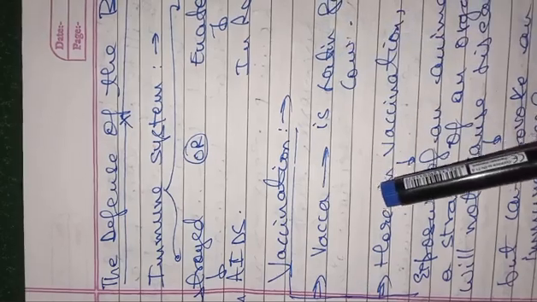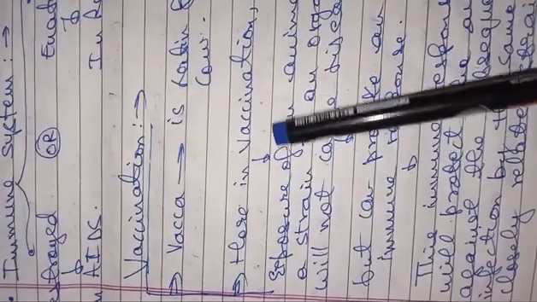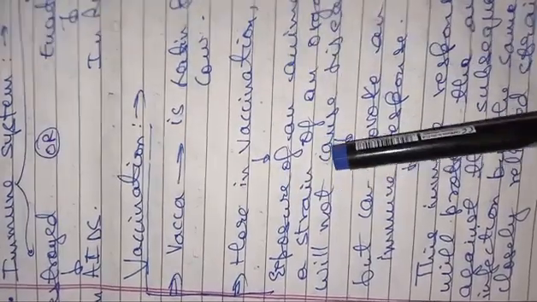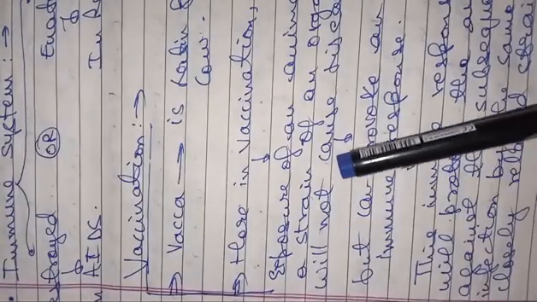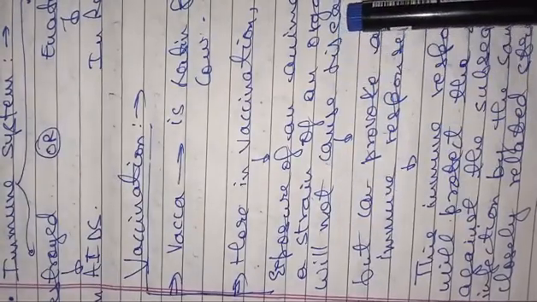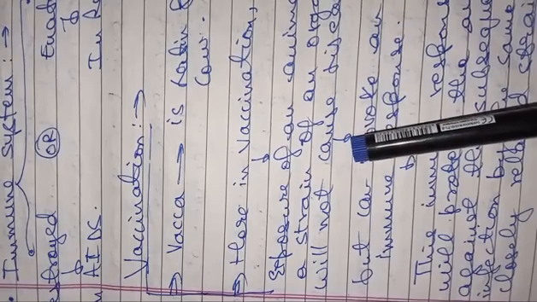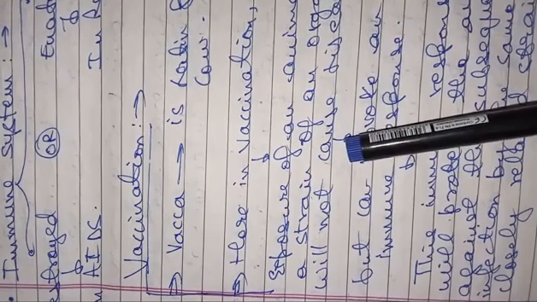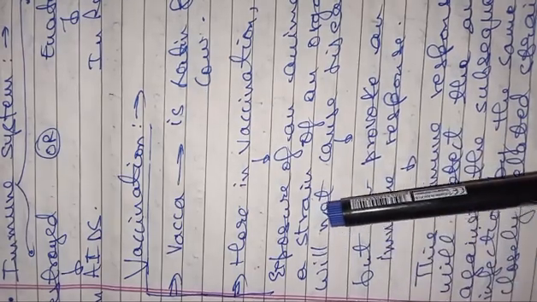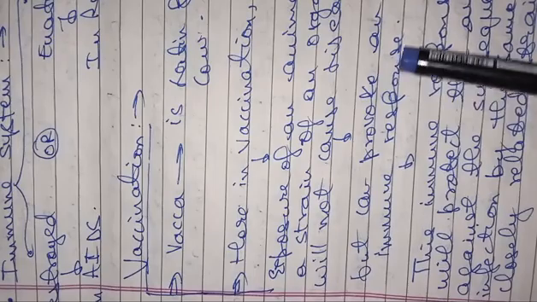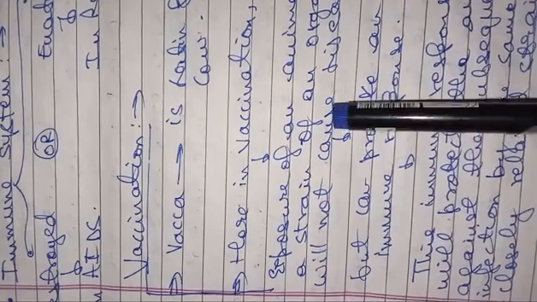So what is the principle or definition of vaccination? In vaccination, we expose an animal to a strain of a particular microbe that will not cause disease. We know that it will not cause disease. We have either attenuated it or reduced its pathogenicity so that it does not cause any disease in the animal, but it can provoke an immune response.